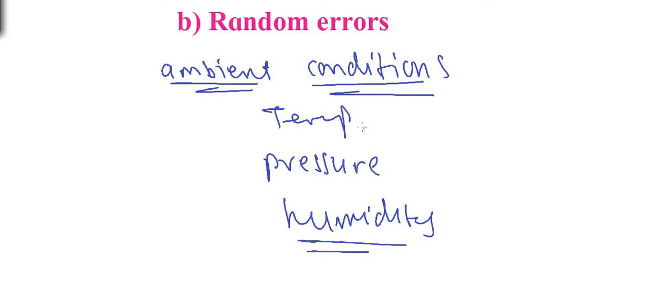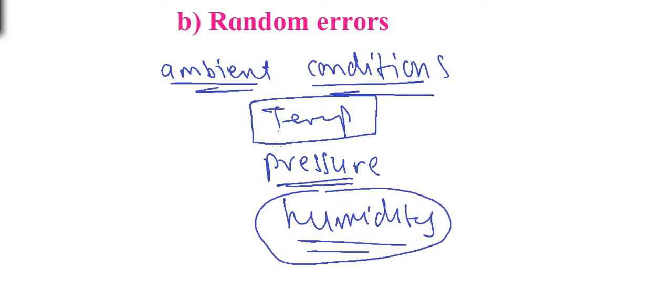Due to change in these conditions, suppose there is a drastic change in temperature while performing the experiment, that may cause certain error in the readings taken. Pressure also plays a vital role, humidity also plays a role sometimes. So these errors cannot be eliminated 100%. But yes, we can try to minimize these errors.